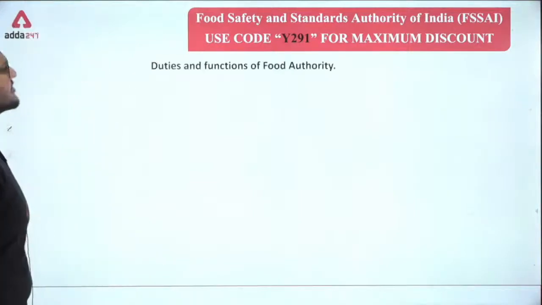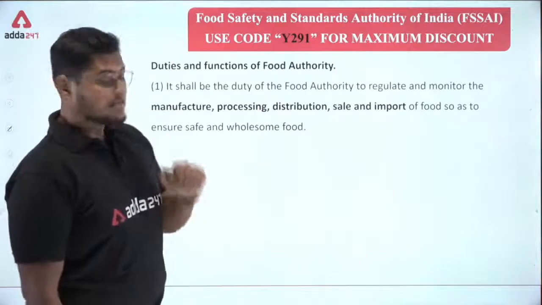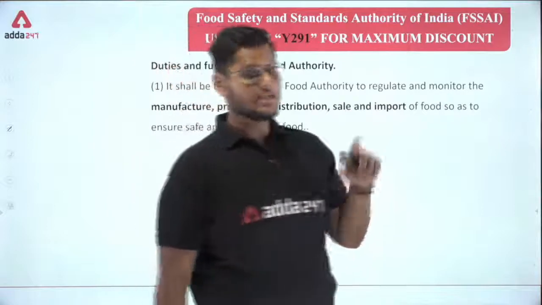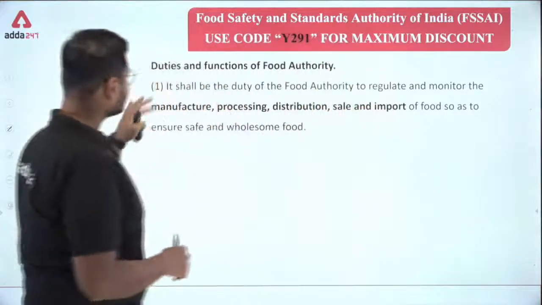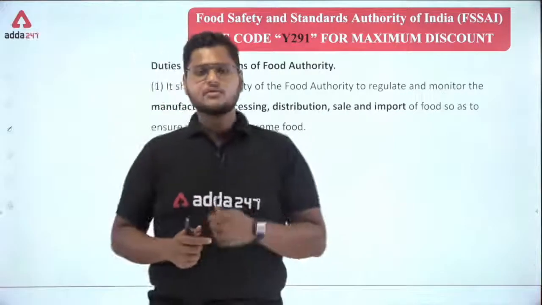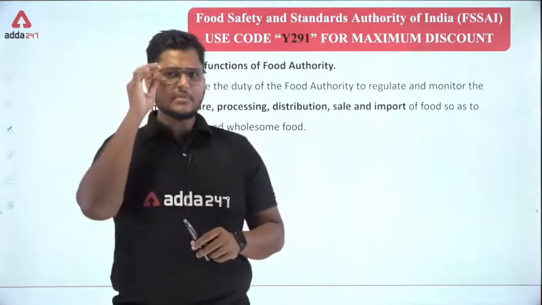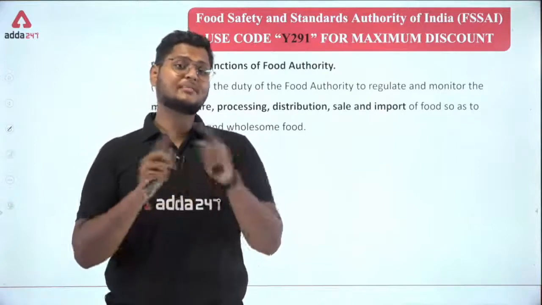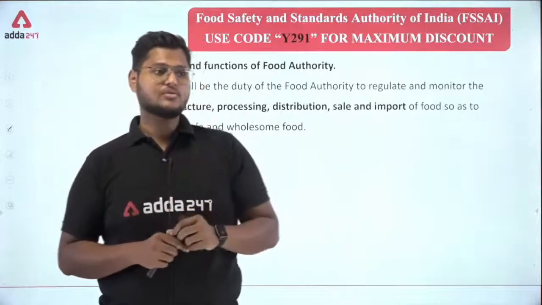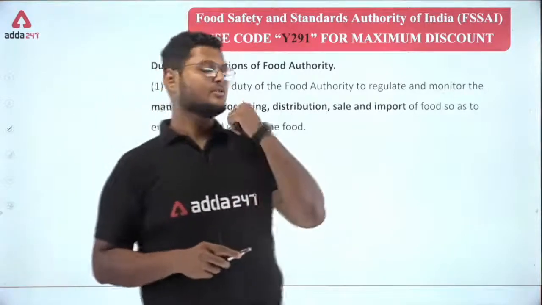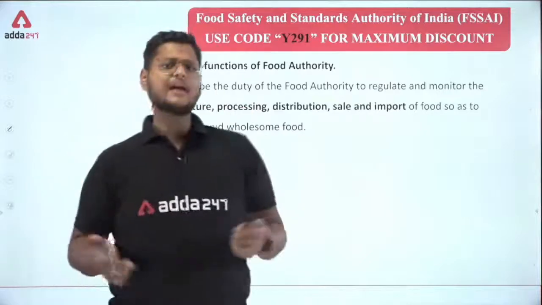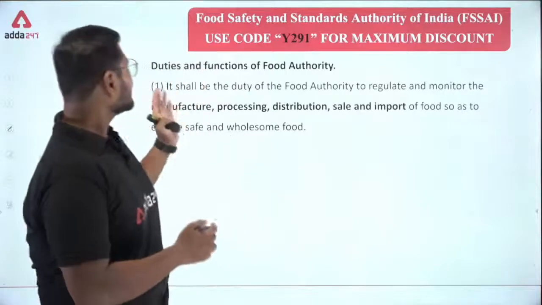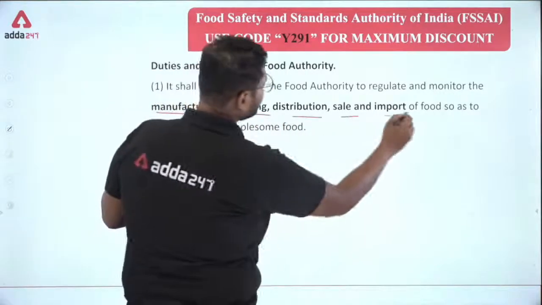So the first one, the duties and the functions of the food authority. It shall be the duty. Before starting, let me tell you that these points are pretty large. I have already shortened them. These points are usually of 5 to 6 lines, so you need to remember certain keywords. Those keywords will help you remember the complete statement, or else it will be really difficult to remember all of this in the exam. If you can remember it all, well and good, but if you cannot, then remember the keywords. Clear guys?